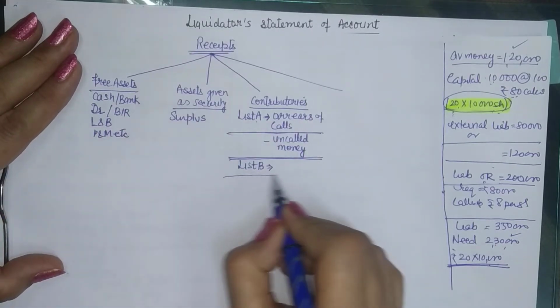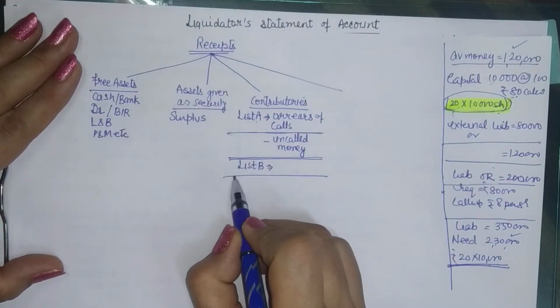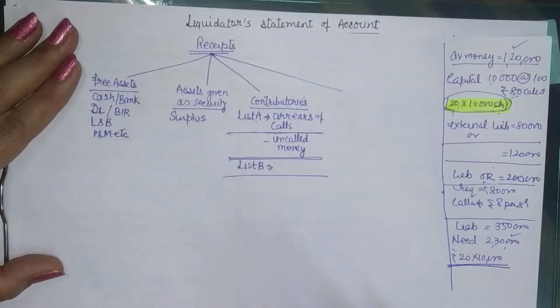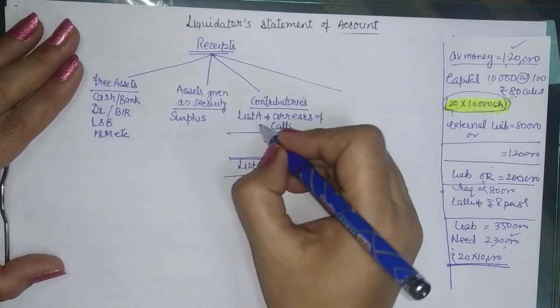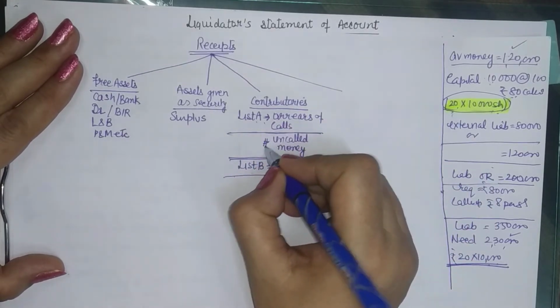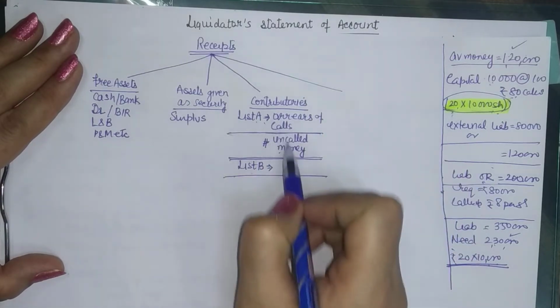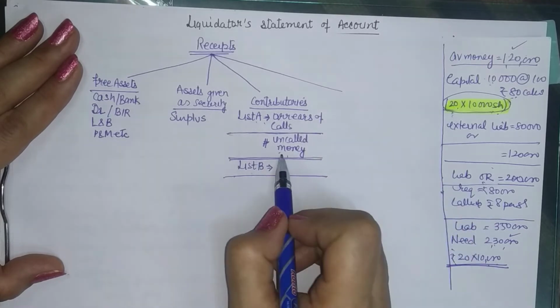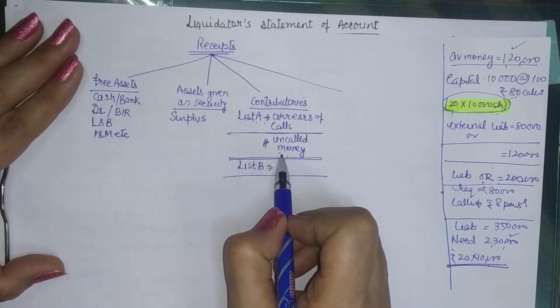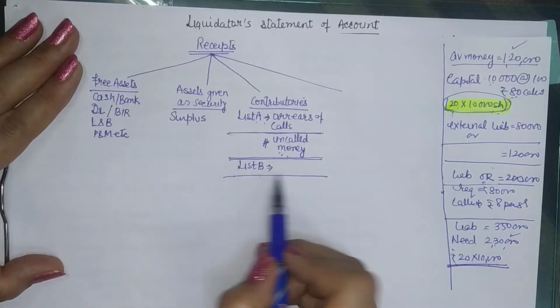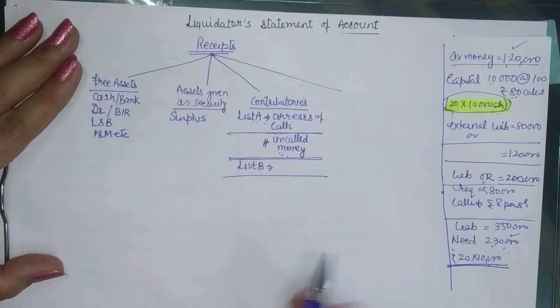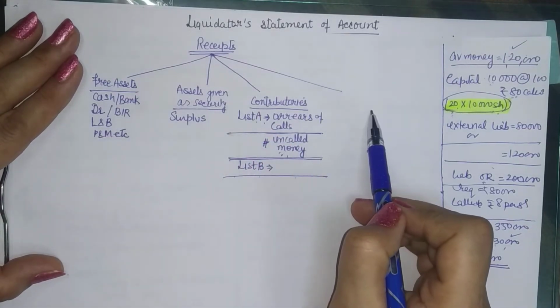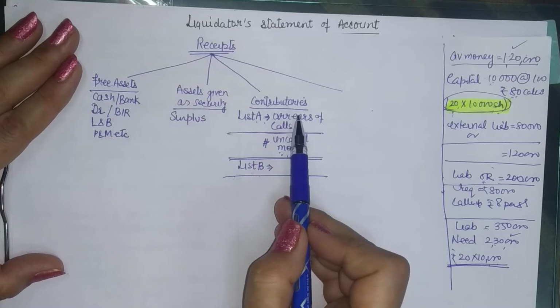So for us, list B contributories will be making payment only when our question provides it. Although for these two cases, we will have to take the call whether to call up this money, and arrears will always be received unless otherwise given. But for this, you will have to take the call as per the needs. For list B, we will be provided the information. Now the question arises, what is this now? Because we have already covered everyone.